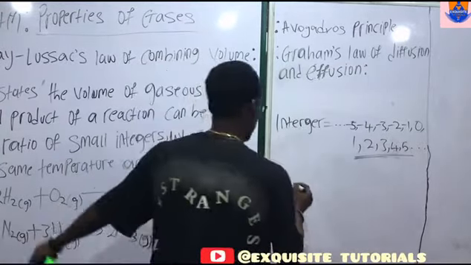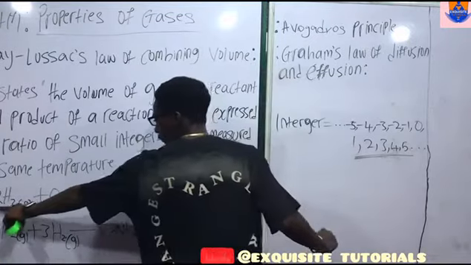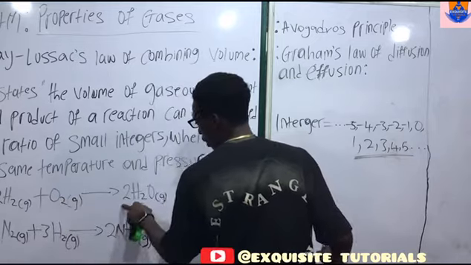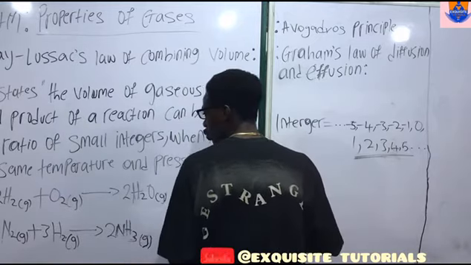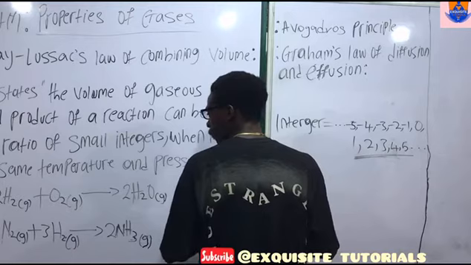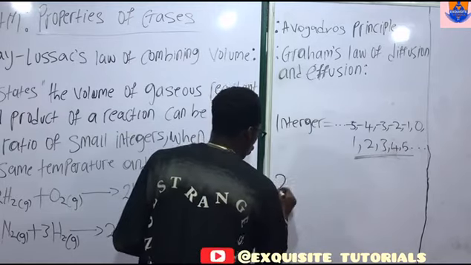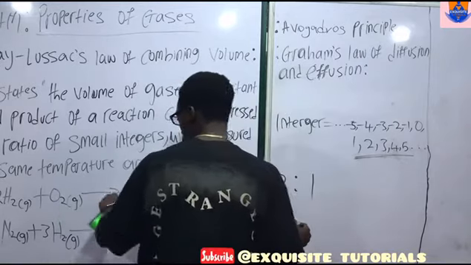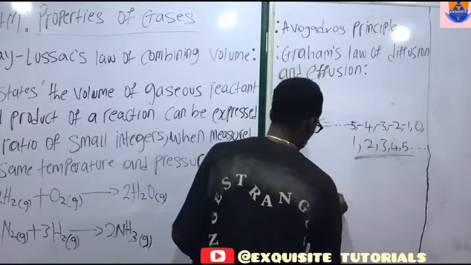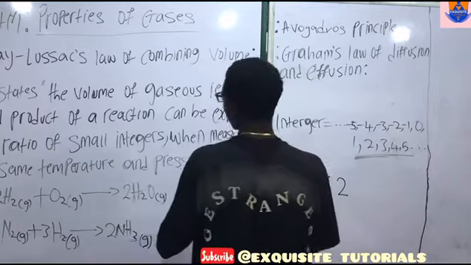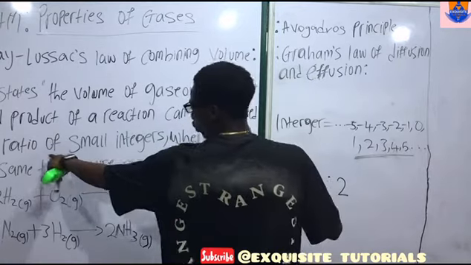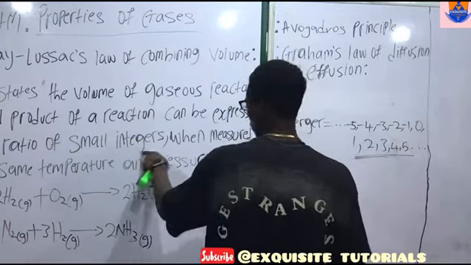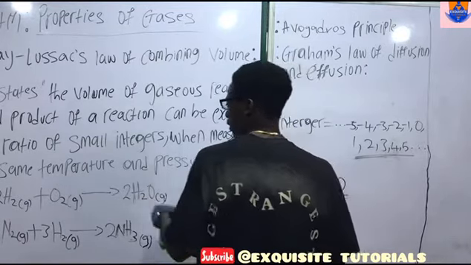From here we have 2 volumes of hydrogen, 1 volume of oxygen, and 2 volumes of water. Now we have a 2 to 1 ratio to give us 2. It is saying it can be expressed as a ratio of small integers. Which are the small integers here? This is what the law is trying to talk about.